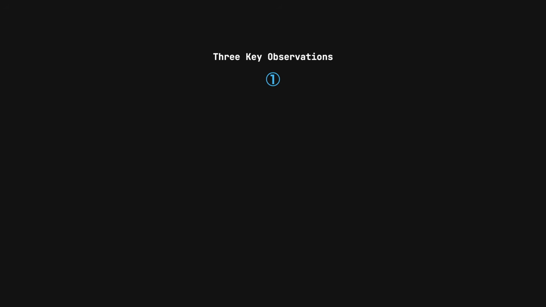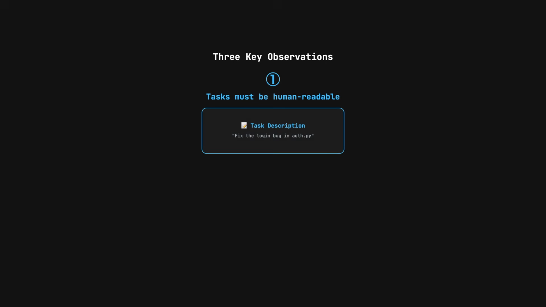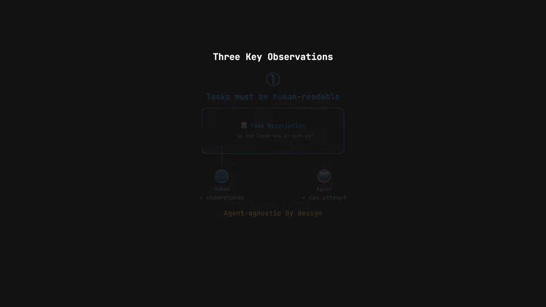We start from 3 observations. First, the interface should be general, and the tasks themselves should be understandable by a human. If a human can read the task description and know what to do, then any general-purpose agent should be able to attempt it too. This keeps the standard agent agnostic by design.